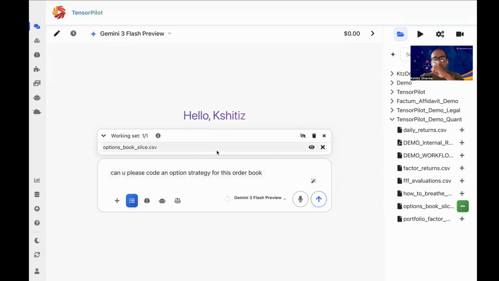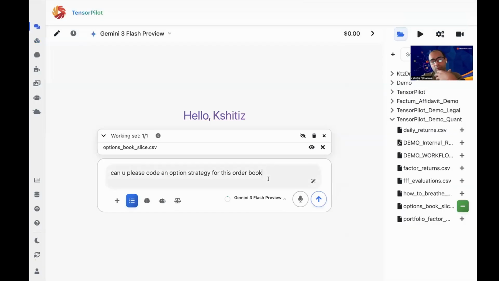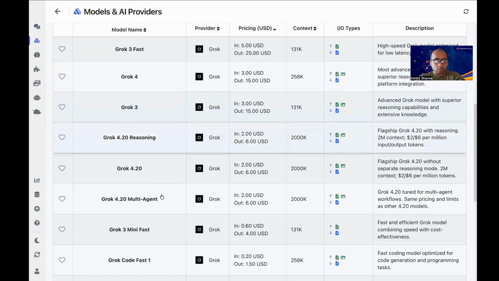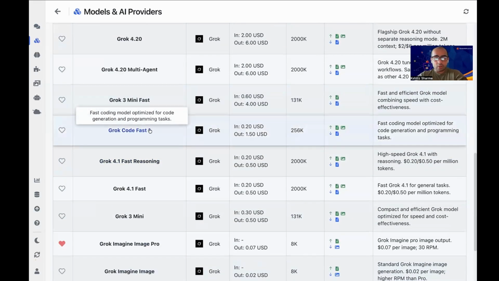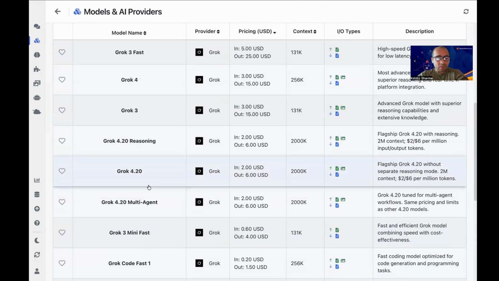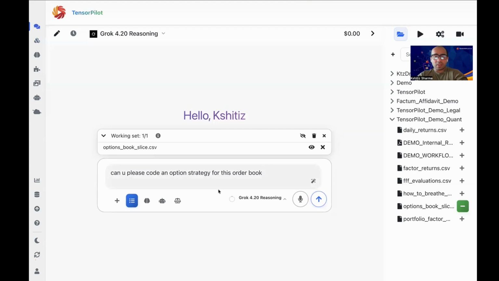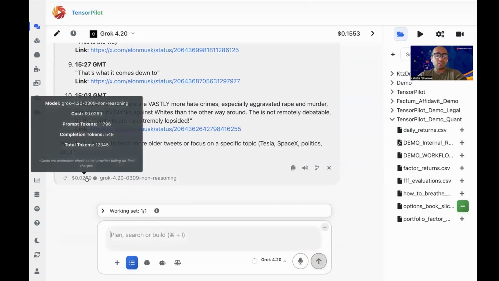This is like an options book that I have, and I wanted to code some kind of strategy here. I'm going to change it back to Grok Code Fast, or I think I should give it a good chance. Let's try 4.2 reasoning, right? Or did we try that the last time? What was last time? Or the non-reasoning model.